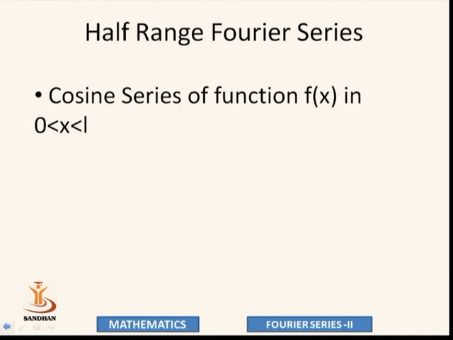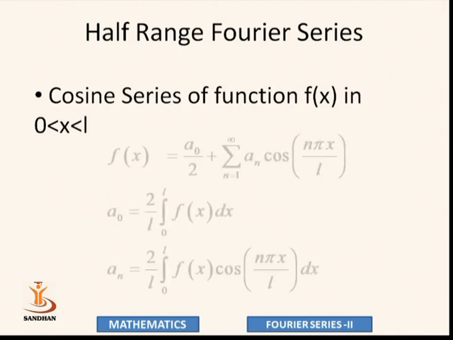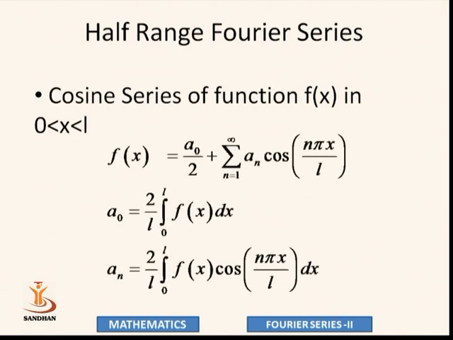The function is f of x in our interval 0 to L. Here the standard interval is 0 to L. In the full range Fourier series it is C to C plus 2L, while in the half range Fourier series it is only 0 to L. And its formula is f of x equal to a0 by 2 plus sigma n equal to 1 to infinity an cos n pi x by L.